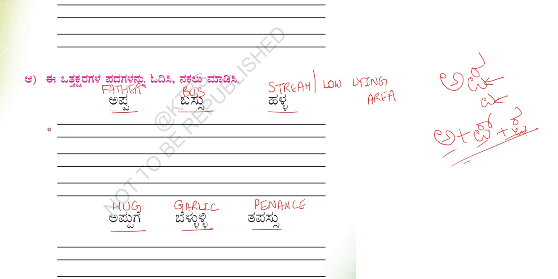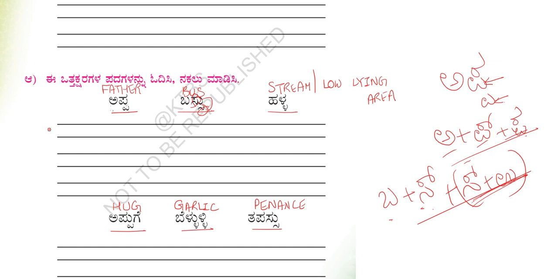Appa together. Bassu. This word has a Gunitakshara as well. We will read it as b plus the main consonant in its root form s, plus the second consonant, to which the Gunitakshara gets added. So s plus u. This is the secondary consonant for which the Gunitakshara is added. When you read it together, it will be basu.